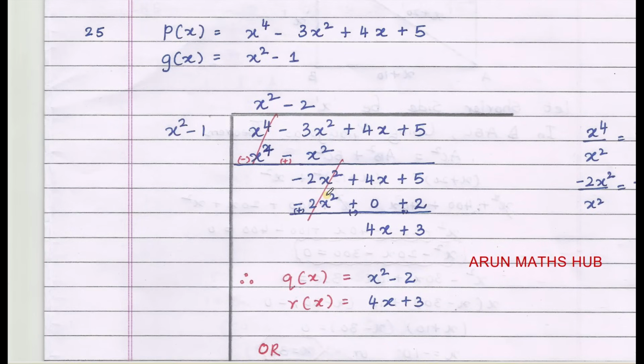Next, 25th question. P of x equals x power 4 minus 3x square plus 4x plus 5, g of x equals x square minus 1. We should find out q of x and r of x by long division method. We get q of x as x square minus 2 and r of x as 4x plus 3.